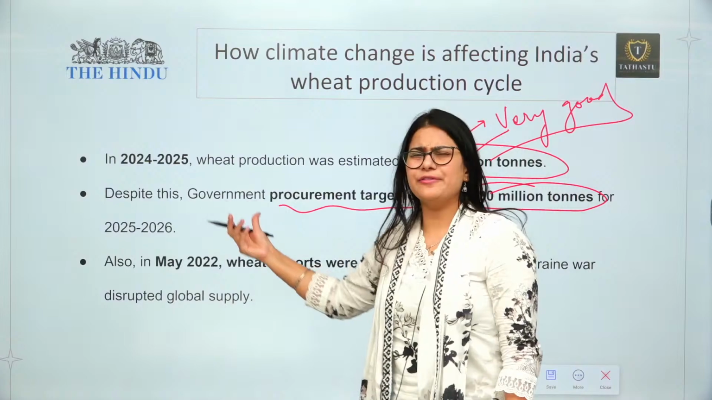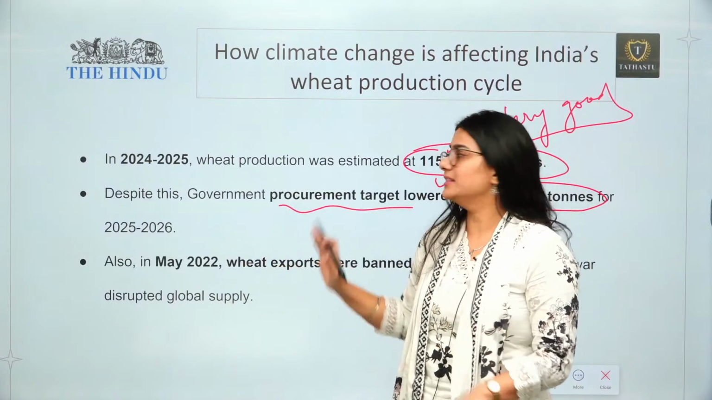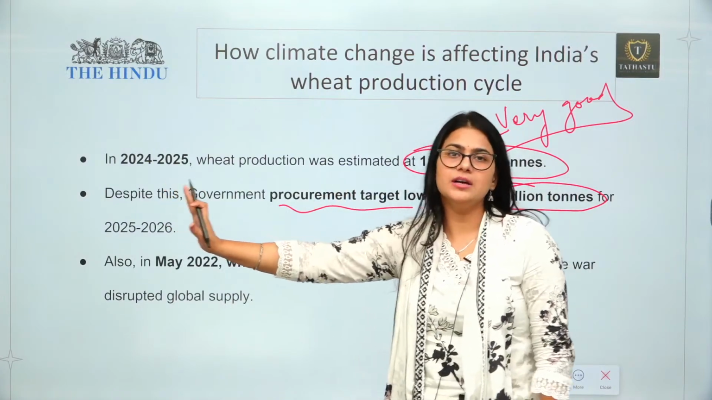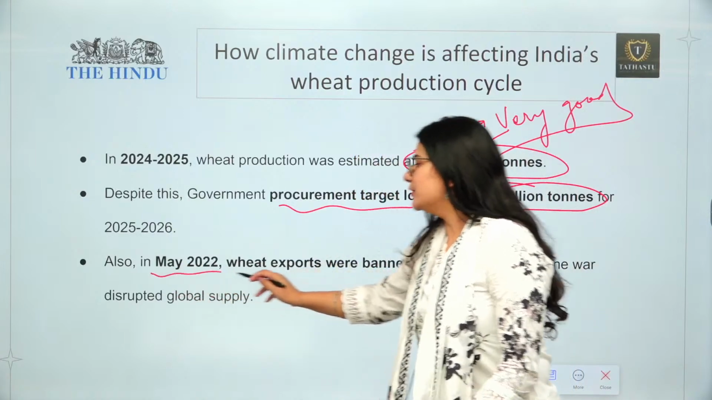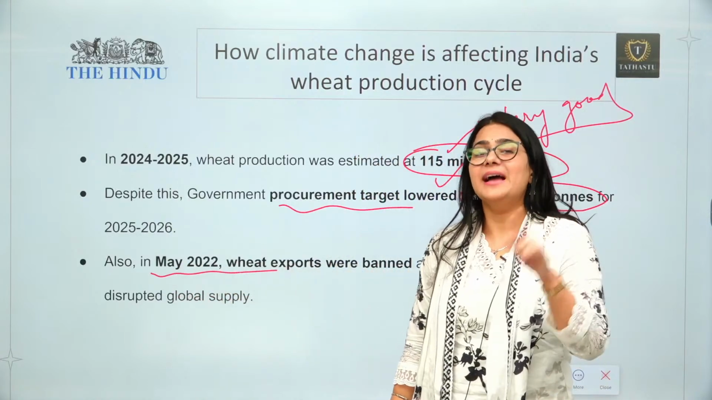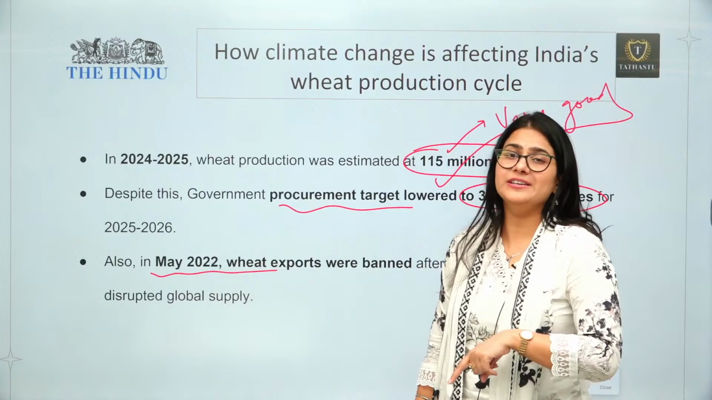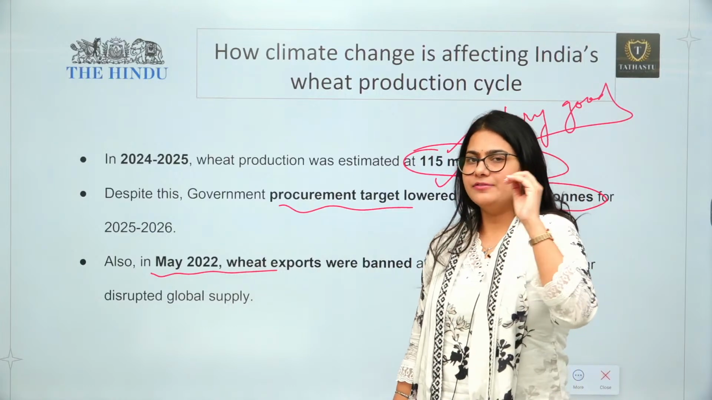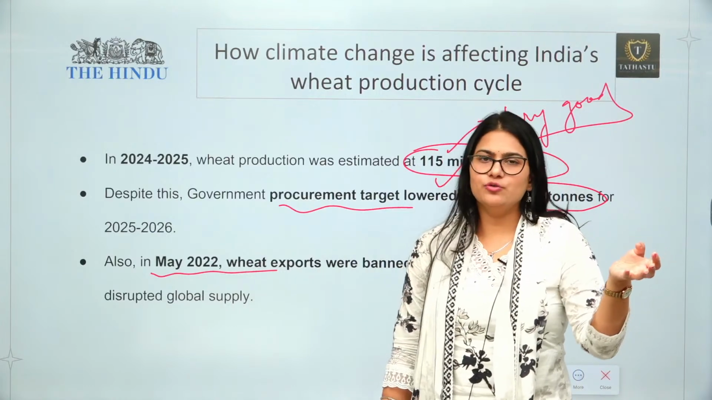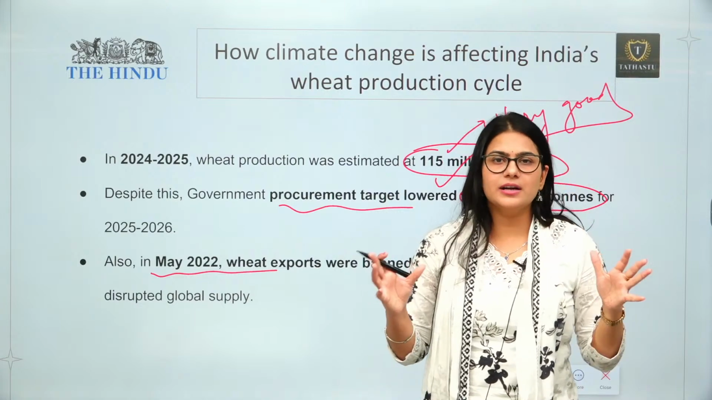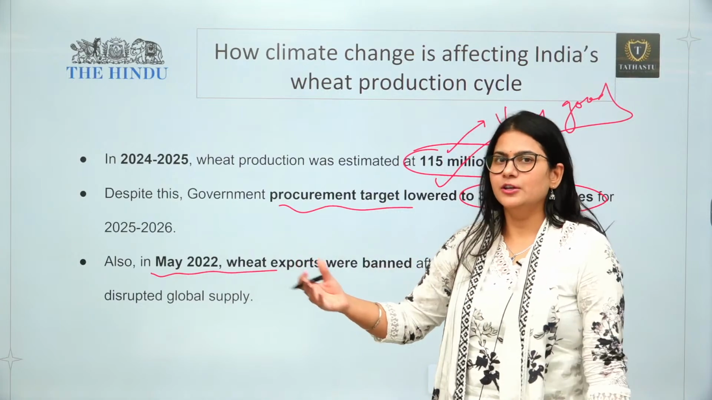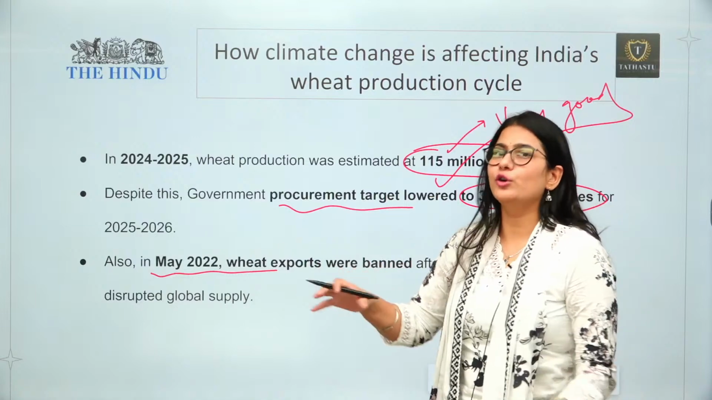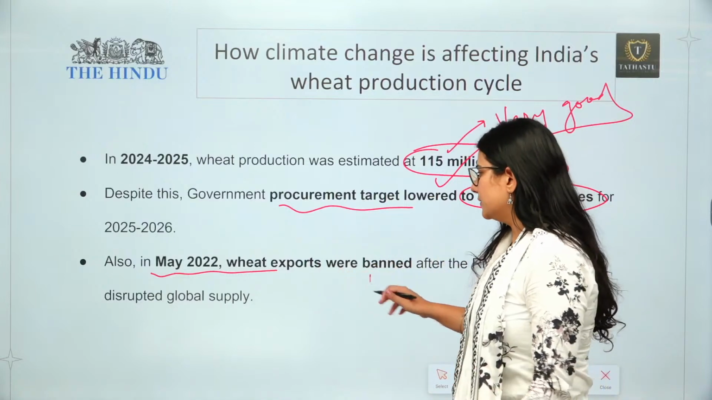Again, these are just facts about wheat in our country, not directly related to the heat waves. In May 2022, we put a ban on the export of wheat. Why? Because there was a war going on between Ukraine and Russia, and Ukraine is a country which actually exports wheat. Because there was a problem, we wanted to keep our wheat in our own country only.